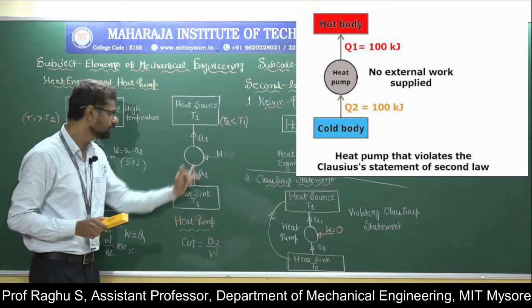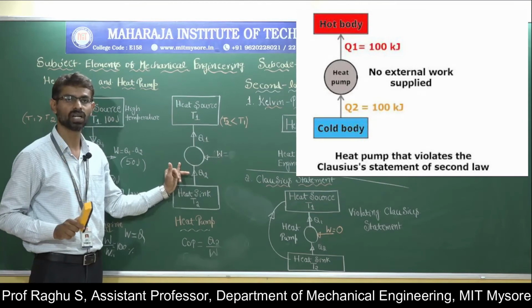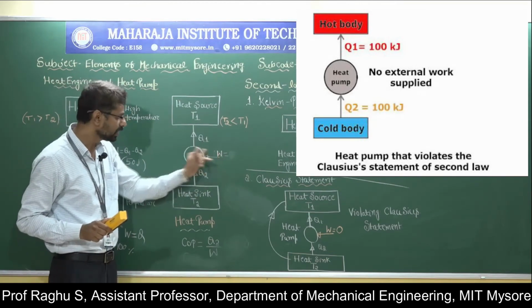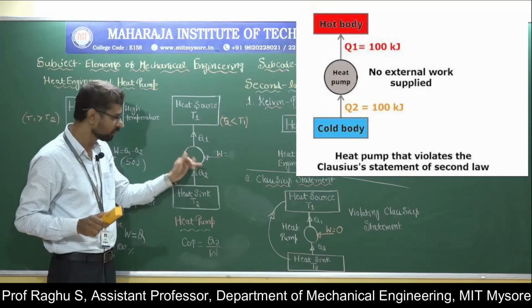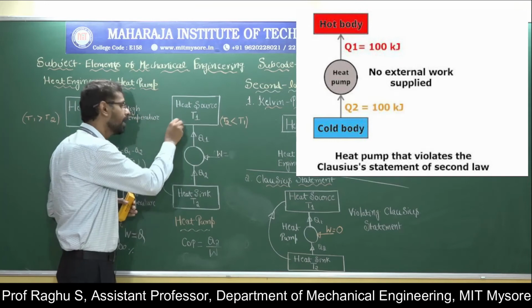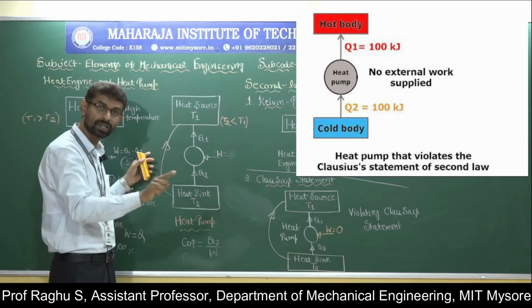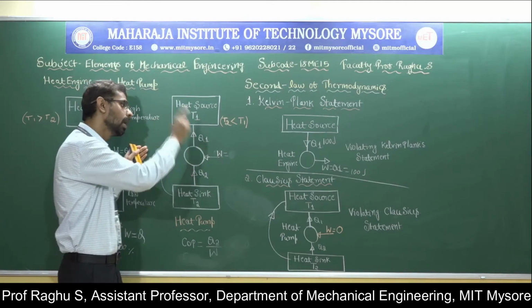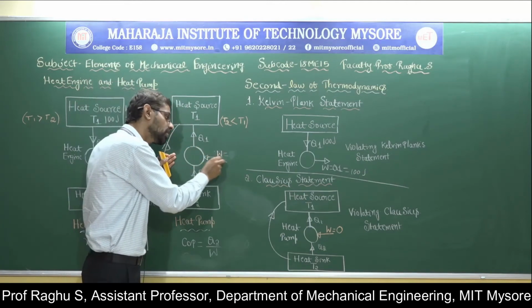But this system obeys the Clausius statement, because here I am supplying external work. Therefore, it takes the external work, and by taking the external work, it transfers the heat from low temperature system to high temperature system. So in order to transfer heat from low temperature system to high temperature system, we need a heat pump, and that heat pump should take external work.